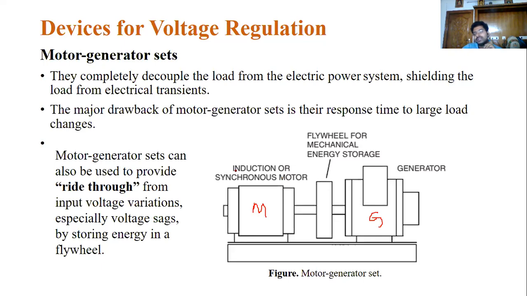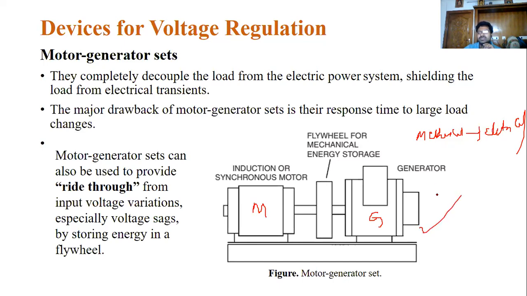Whenever there is a power interruption, what will happen? The generator converts mechanical energy to electrical energy. This is a very old method. Whenever a power interruption is happening, you know that in marriages and other functions in some areas we use these motor and generator sets.